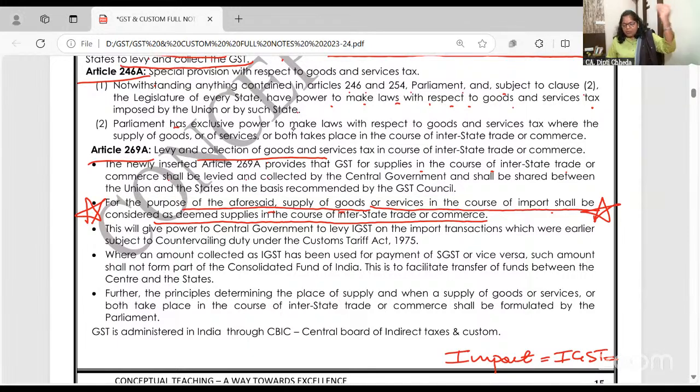आत्मनिर्भर भारत, so import is treated as interstate supply and IGST is levied. You will automatically learn it when you do the flowchart of Section 7 tomorrow. This will give the power to the central government to levy IGST on import transactions which were earlier subject to countervailing duty and all. ठीक है. Import has come in IGST.